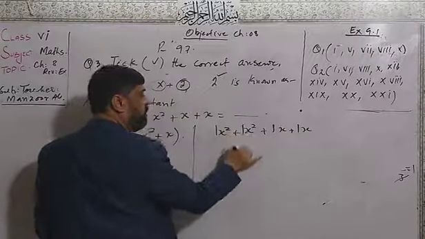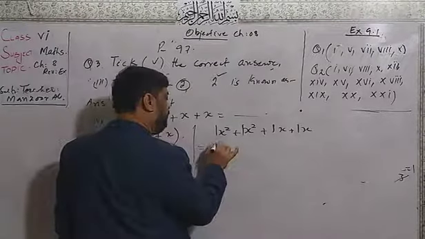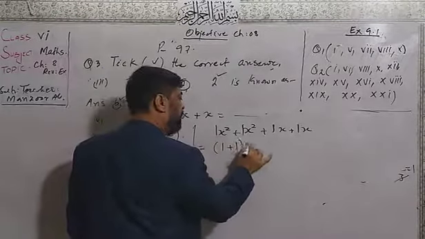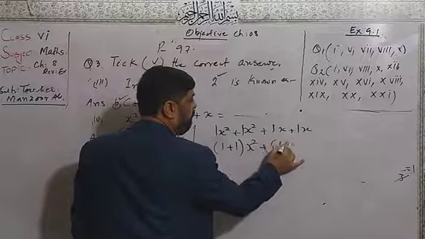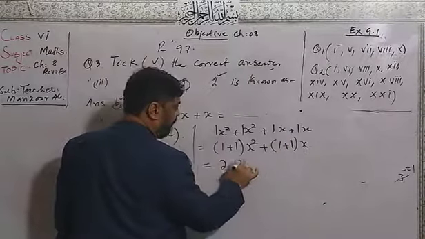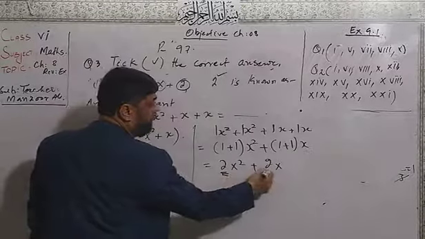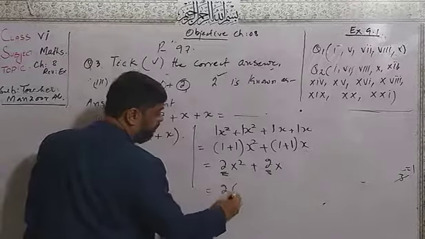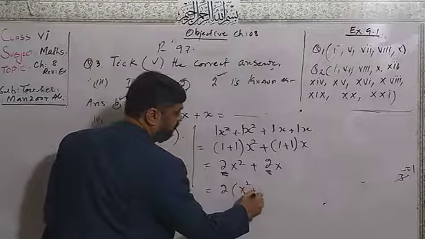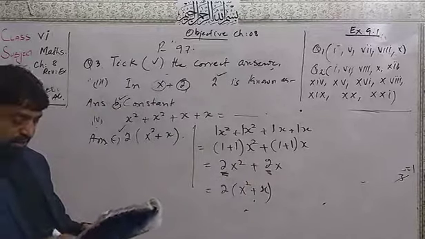Here is also no number, but we will consider 1. Here 1 plus 1 and x square. Here 1 plus 1 and x. It will be 2x square and here will be 2x. Now this 2 is common. We will take the common. Remaining x square and x. So this is the right option.